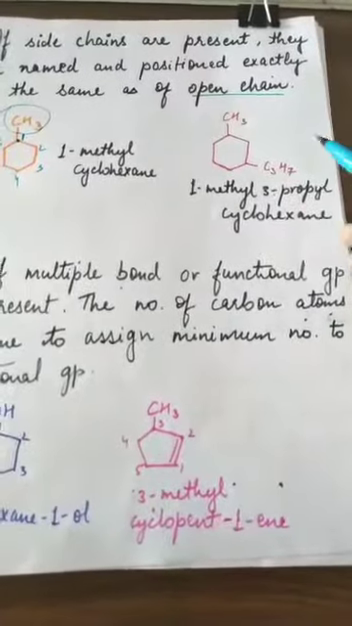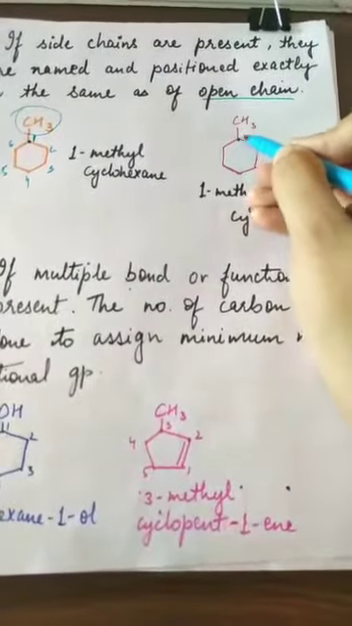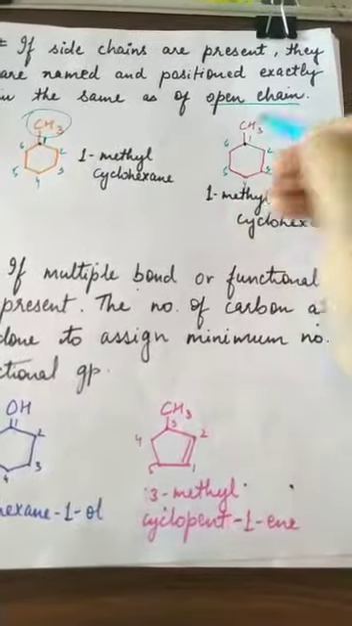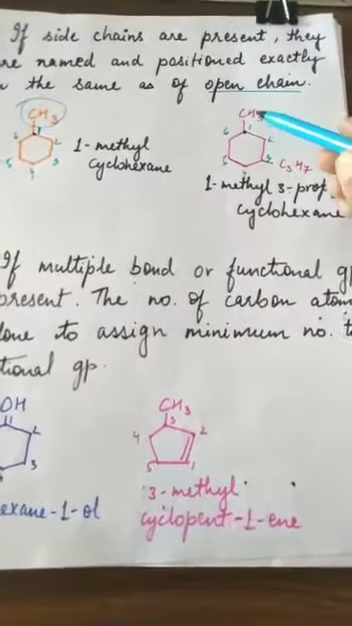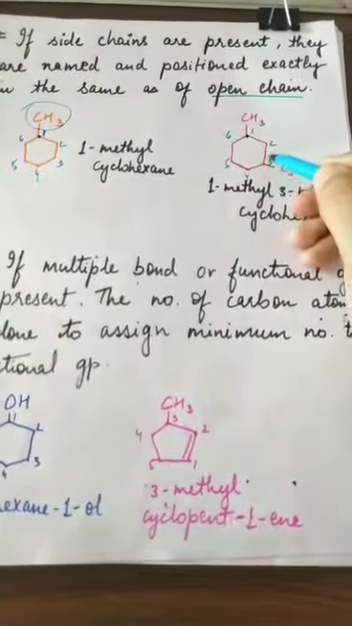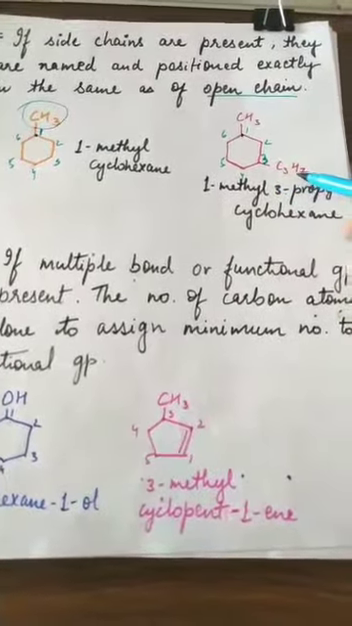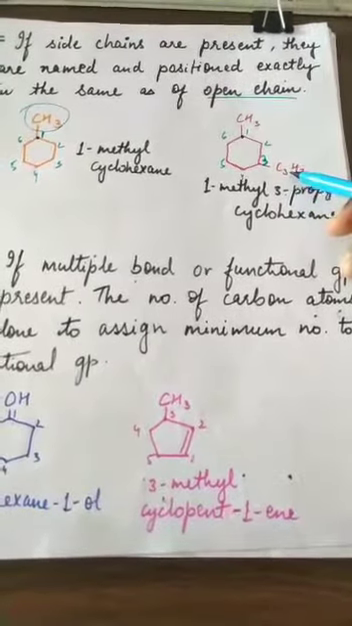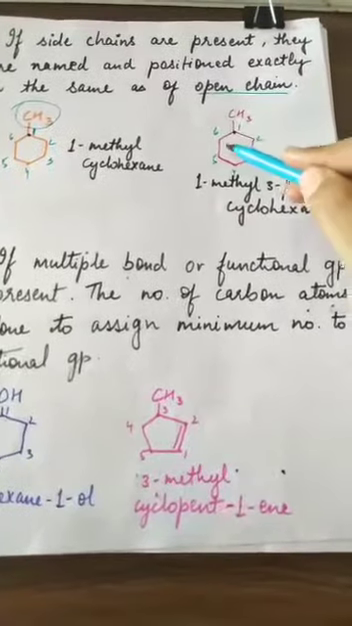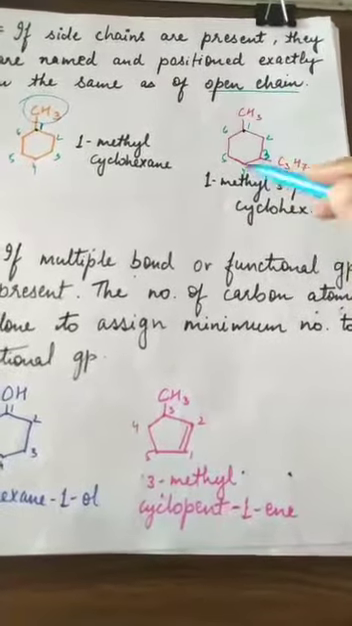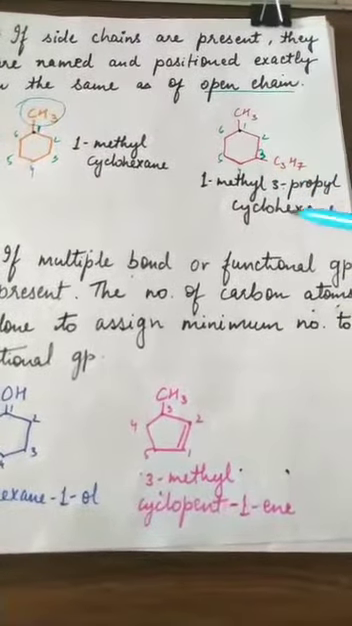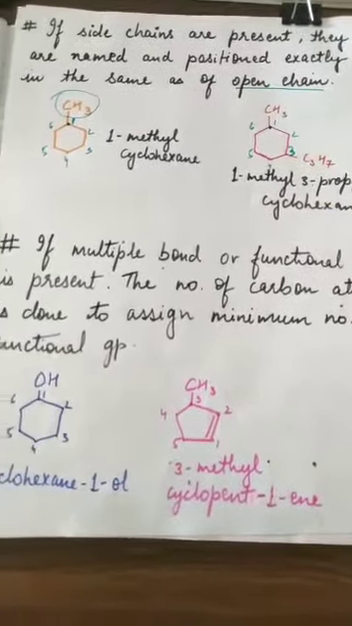Now next. Again we will number from this position: 1, 2, 3, 4, 5, 6. At position 1 methyl is there, so 1 methyl. At position 3, what is there? 3 carbons are there, so propyl. So 1 methyl, 3 propyl, and 6 carbon atoms are there in the ring, so cyclohexane. 1 methyl, 3 propyl, cyclohexane.